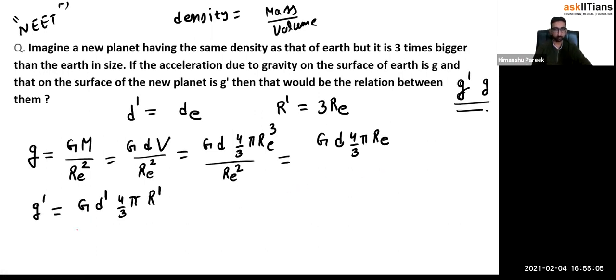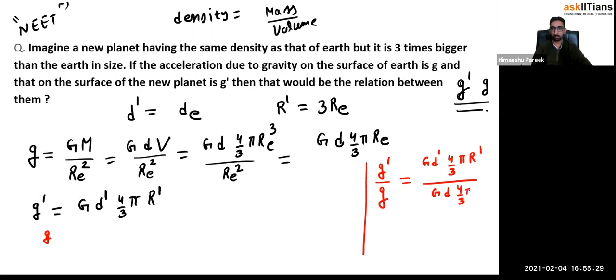So when I do that, we can write here G prime divided by G. What will I be getting? So just check. G prime is nothing but G D prime 4 by 3 pi R prime, divided by small g, which is G D 4 by 3 pi R E. 4 by 3 pi capital G will get cancelled out, and D prime and D, the density of Earth, that is also the same. So this will also get cancelled out.